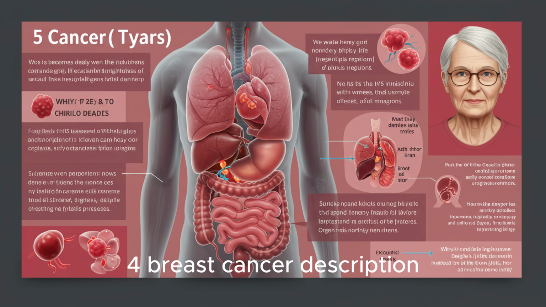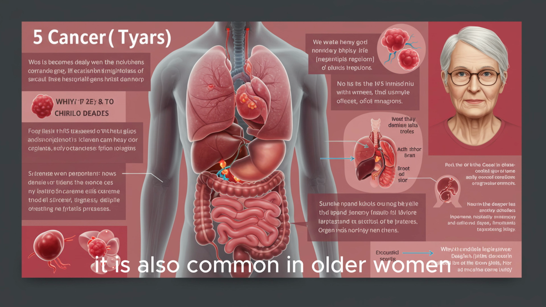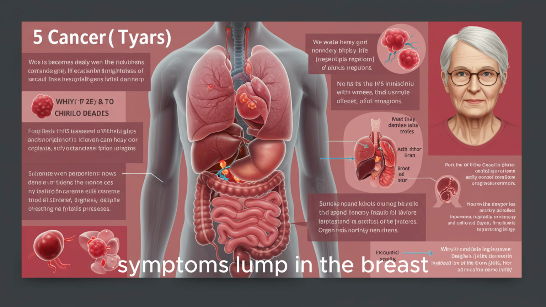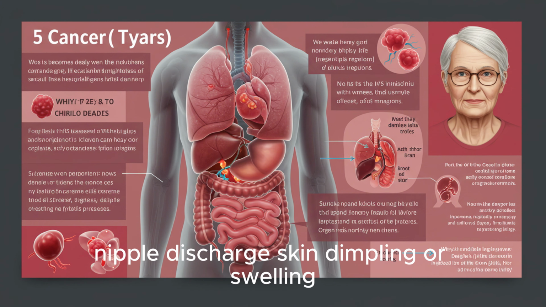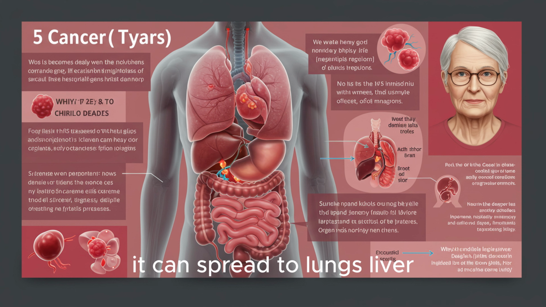4. Breast cancer. Description. While often associated with younger women, it is also common in older women. Symptoms: lump in the breast, nipple discharge, skin dimpling or swelling. Why it's deadly. If not caught early, it can spread to lungs, liver, brain, or bones.